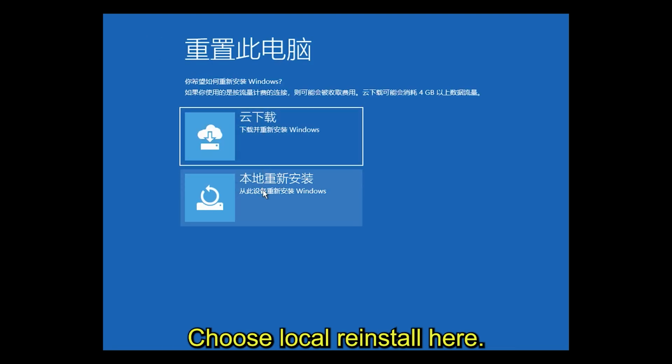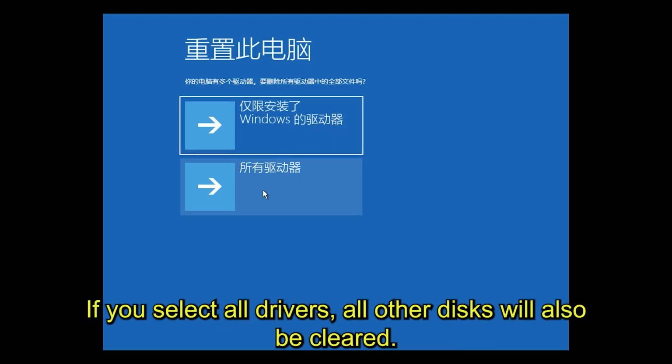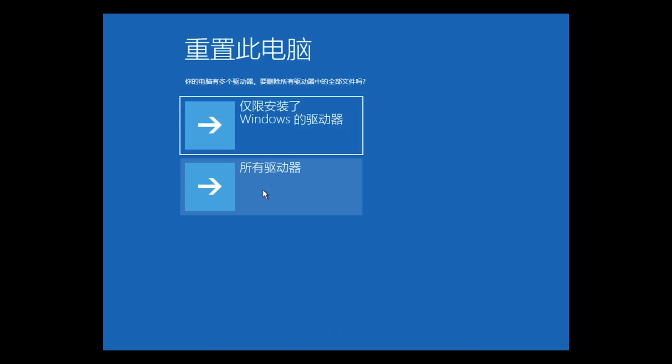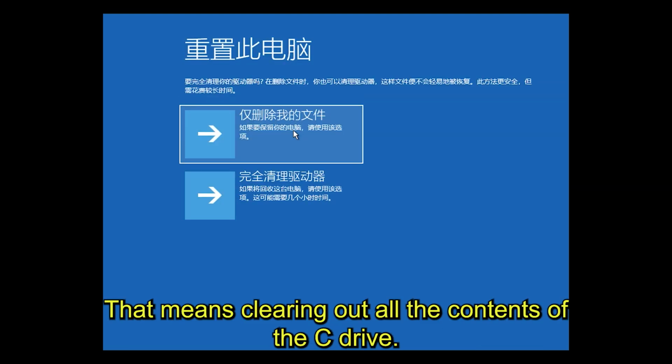Choose Local Reinstall here. Select Installation Only. Installation Only refers to the C drive. If you select all drives, all other disks will also be cleared. Choose carefully here. Choose to completely clean the drive. That means clearing out all the contents of the C drive.